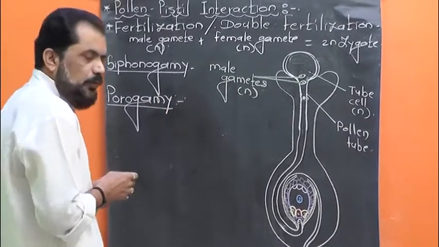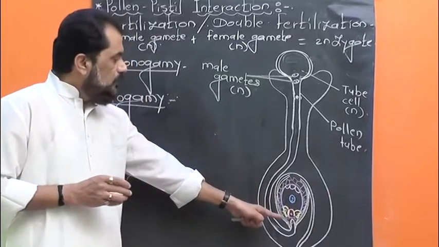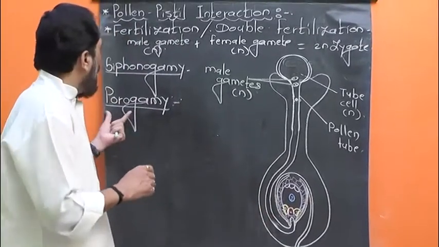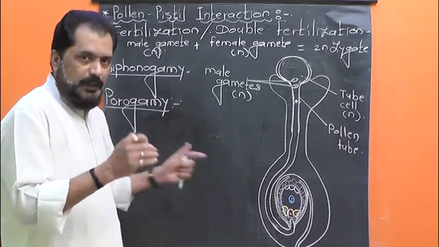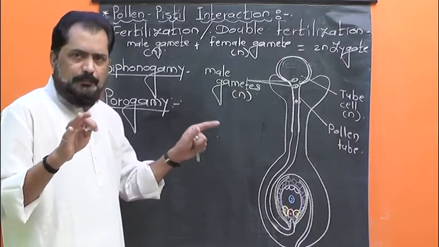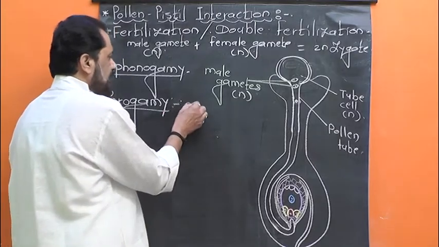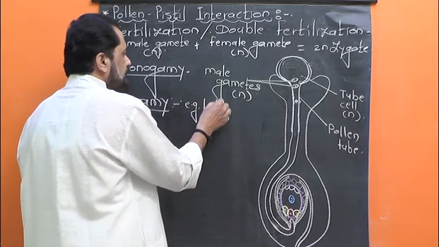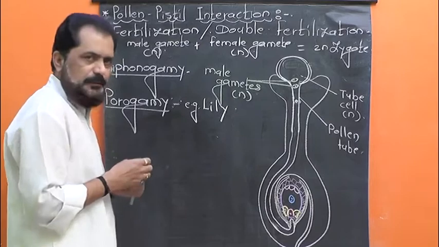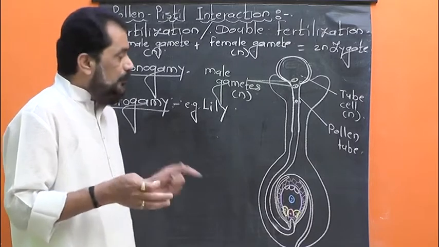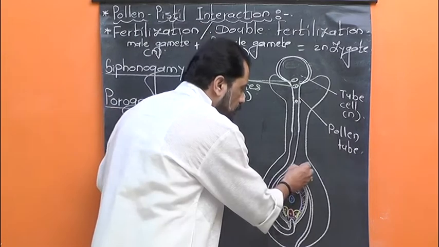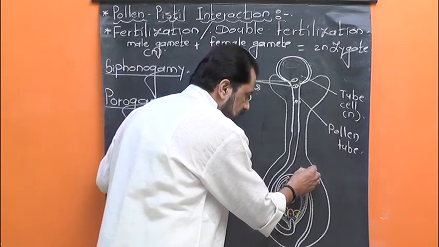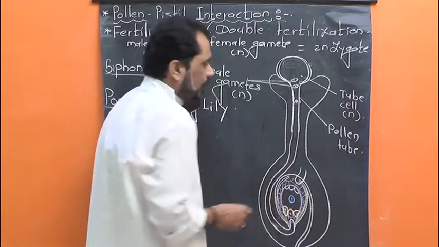Entry of pollen tube into the ovule through micropyle. Here, poro stands for pore, that is opening, micropyle, and it is the most common method. Say for example in lily, porogamy is seen. Sometimes the pollen tube may enter into the ovule through chalaza, means from the opposite end.